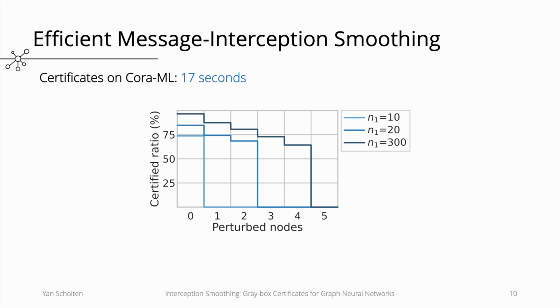For example, we can compute certificates on CoreML within just 17 seconds. The main reason is that we only need 300 Monte Carlo samples to obtain valid certificates. This is in contrast to existing smoothing certificates for graph neural networks that use up to 1 million Monte Carlo samples.